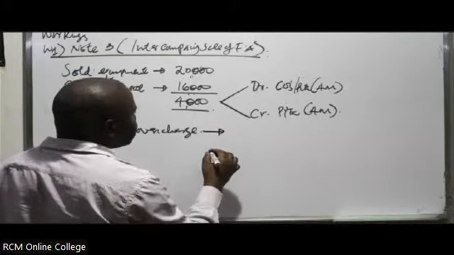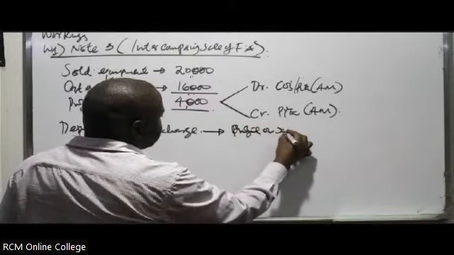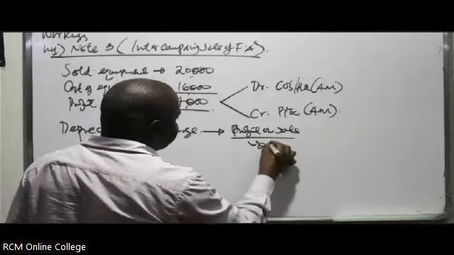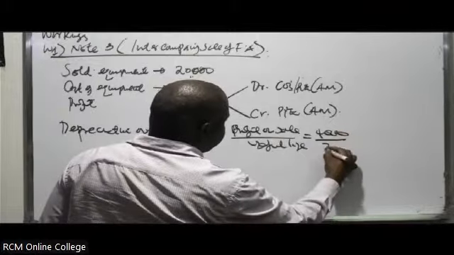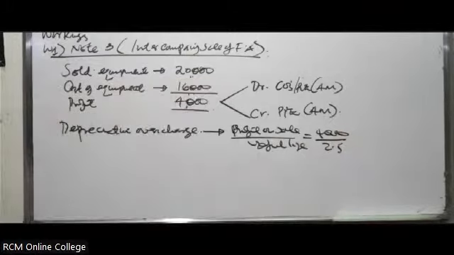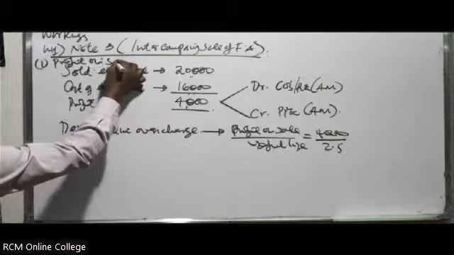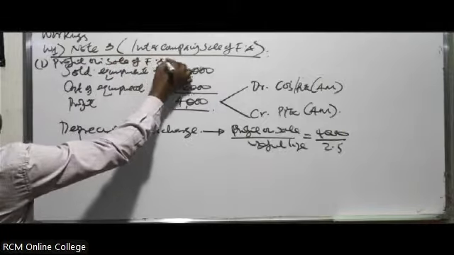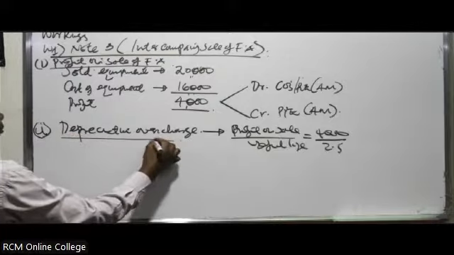You'll take the profit on the sale of the fixed asset and divide by the useful life. You divide 4 million by 2.5 to get the depreciation overcharge.